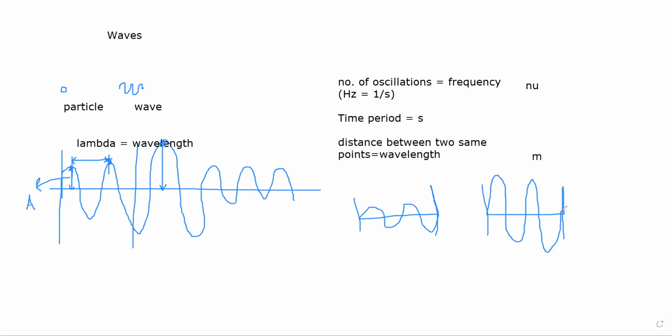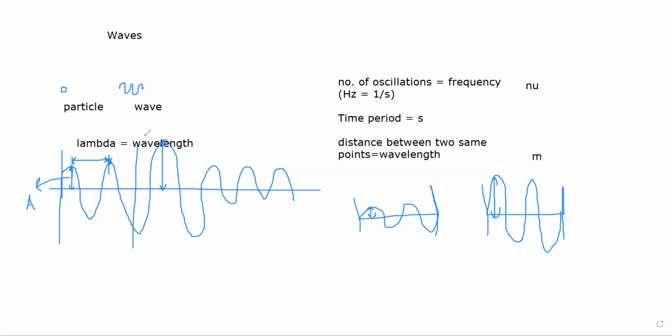See, the number of oscillations for both of these waves is same. So the wavelength is same, the frequency is same, the speed is same. But one thing which is not same is the amplitude. If you see, the highest point from here, from the equilibrium position, is only this much higher. But for the second one, it is even higher. So the amplitude of these two are different. So this is about the different components of a wave.